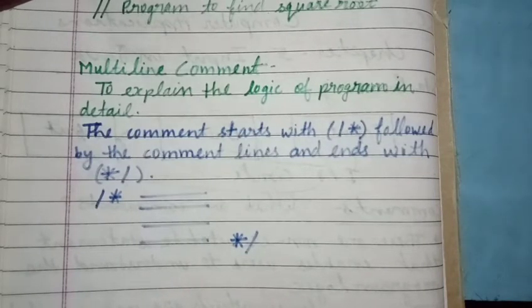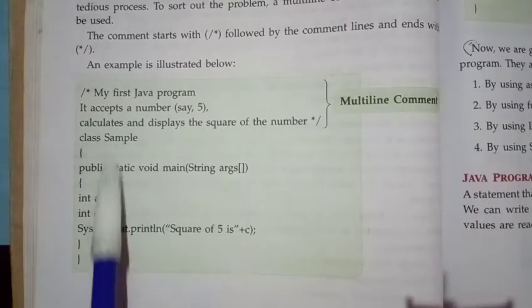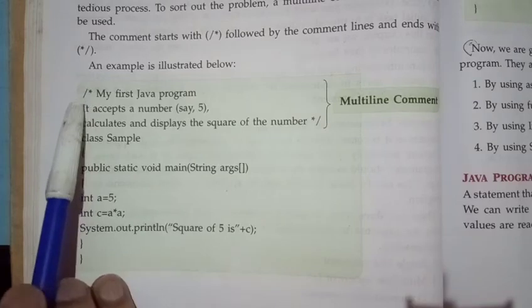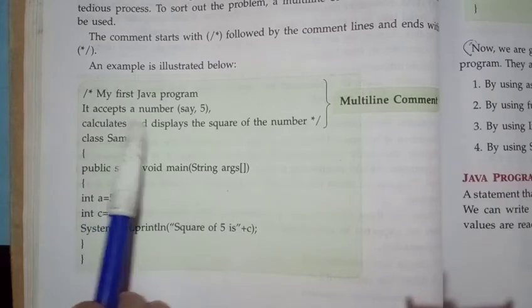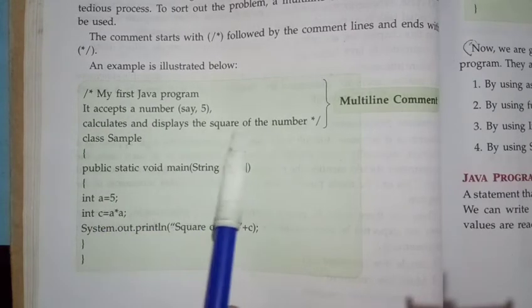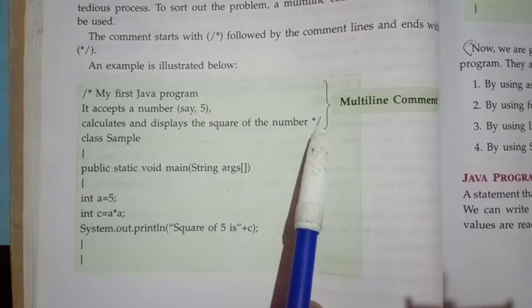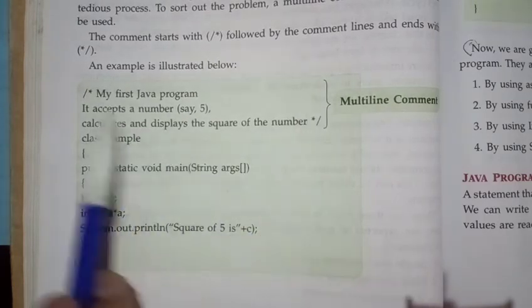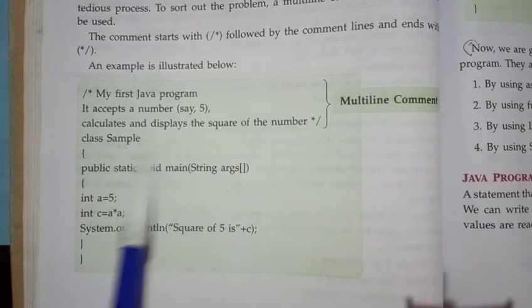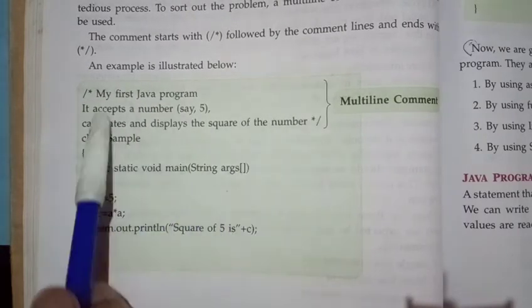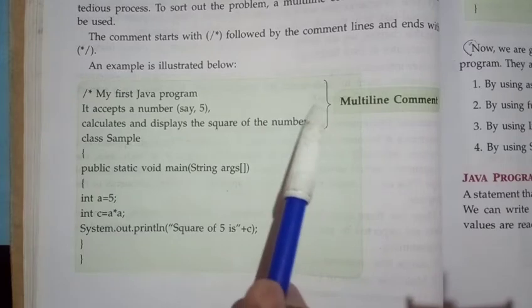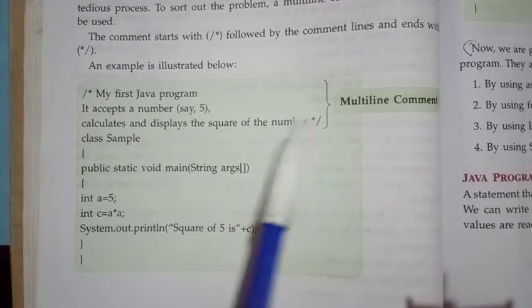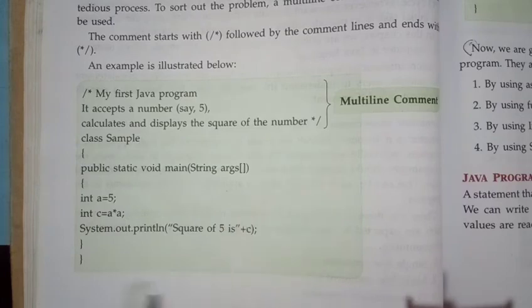Now see the example of this. Here this slash sign, then asterisk, then it is written, my first Java program. It accepts a number, say 5, calculates and displays the square of the number, and here asterisk then slash. So these are the comment lines. These are going to explain the program. So these are the multi-line comments. We can write like this: in the starting put this symbol, and at the ending you have to put this symbol, to make the multi-line comment. Now I hope the multi-line comment is clear to you.